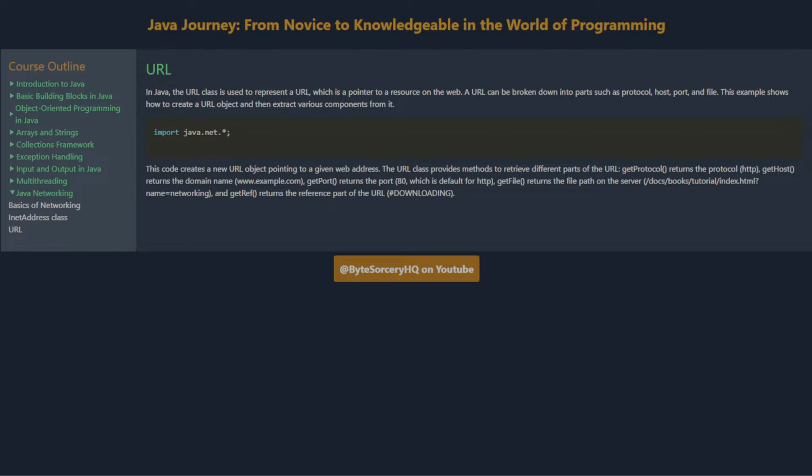getProtocol returns the protocol, HTTP. getHost returns the domain name, www.example.com. getPort returns the port, 80, which is default for HTTP. getFile returns the file path, /docs/books/tutorial/index.html. And getRef returns the reference part of the URL.